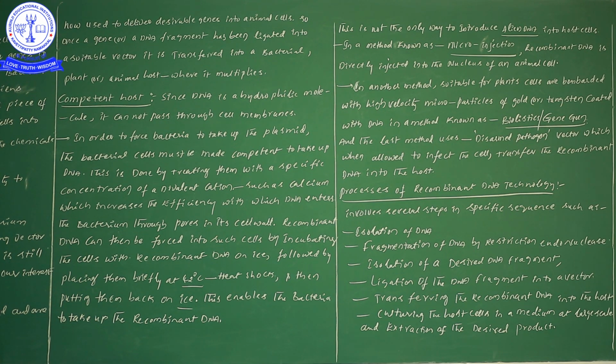That one is a disarmed pathogen. So a vector, which when allowed to infect the cells, transfers the recombinant DNA into the host. A disarmed pathogen means that by removing the disease-causing characters, we can use that particular pathogen for the transfer of our foreign gene into the host cells.